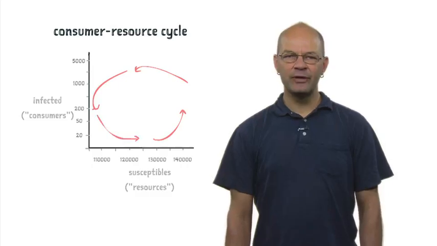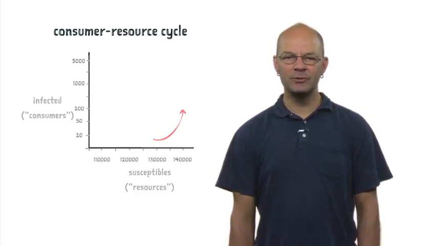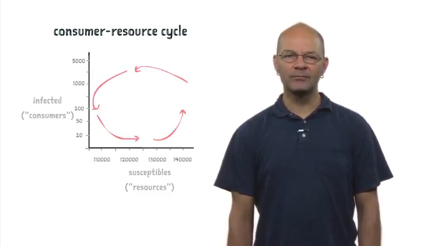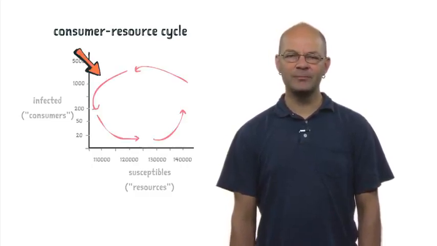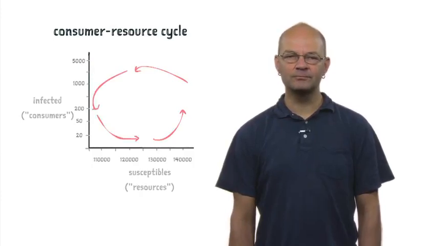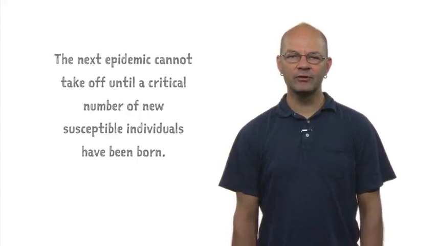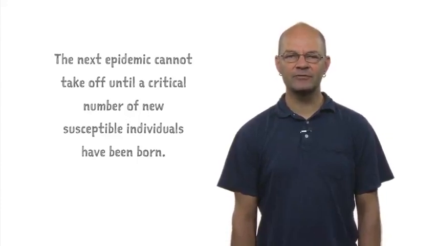However, the short duration of the infection means that the infectious individuals rapidly become immune. After a while, the epidemic begins to recede because of the resource depletion, much like a forest fire ebbs as it is burning out of fuel. The next epidemic cannot take off until a critical number of new susceptible individuals have been born.